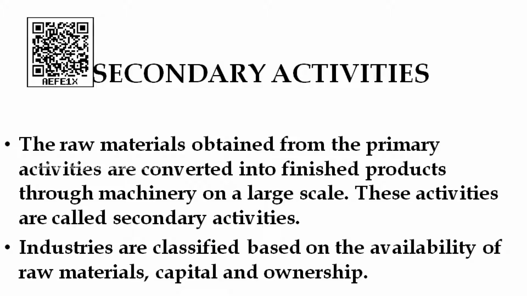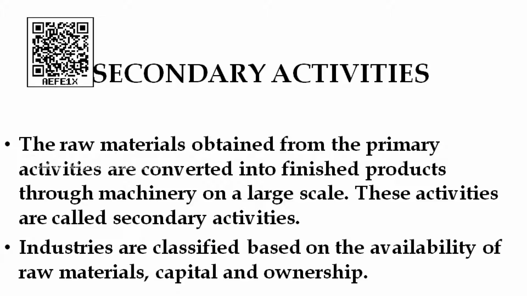Next, we know the primary activities are over. Now we come to the secondary activities. Whatever raw material is obtained in the primary activities, for example agriculture goods, sugar cane, cotton, these are all raw materials. These raw materials will be converted into a finished product through machinery on a large scale. We call it secondary activities.